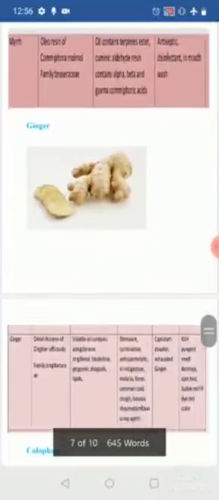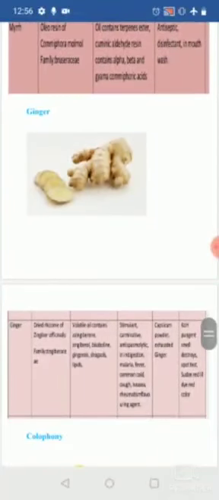Okay, so next is the ginger. You are already familiar with the ginger. When coming to the biological source, it contains the dried rhizomes of Zingiber officinale, belonging to the family Zingiberaceae. When coming to the active constituents, it contains volatile oil, that is the zingiberene, zingiberol. Along with that it contains gingerol, and lipids. When coming to the uses, it is used as stimulant, carminative, antispasmodic. It is used in digestion, malaria, fever, common cold, cough, nausea, rheumatism, and